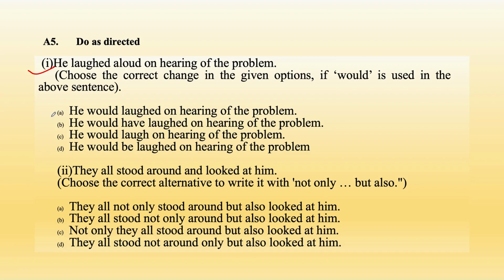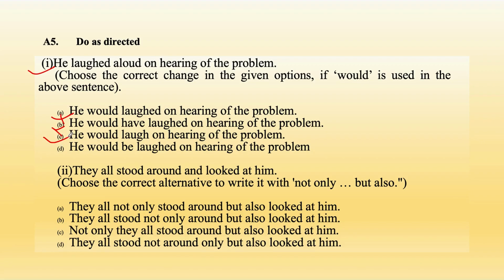And here are the options. First is, he would laughed on hearing of the problem. Second is, he would have laughed on hearing of the problem. Now the first two sentences are incorrect. See over here, both past tense are used. Third option is, he would laugh on hearing of the problem. So your correct answer is C.